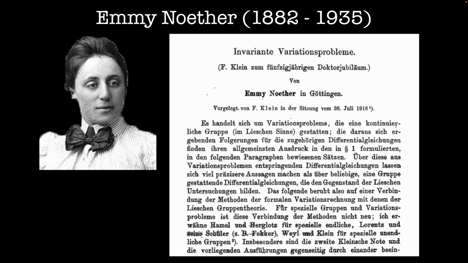Then in 1933, the Nazis came to power in Germany, and Noether and many other Jewish professors at Göttingen were dismissed. As a pacifist, Emmy Noether did not feel that she could be safe in Germany, so she accepted a post as a visiting professor of math at Bryn Mawr College in Pennsylvania. She lectured and continued her research there and at the Institute for Advanced Study in Princeton. Emmy Noether died in 1935 following complications from an operation to remove an ovarian cyst.